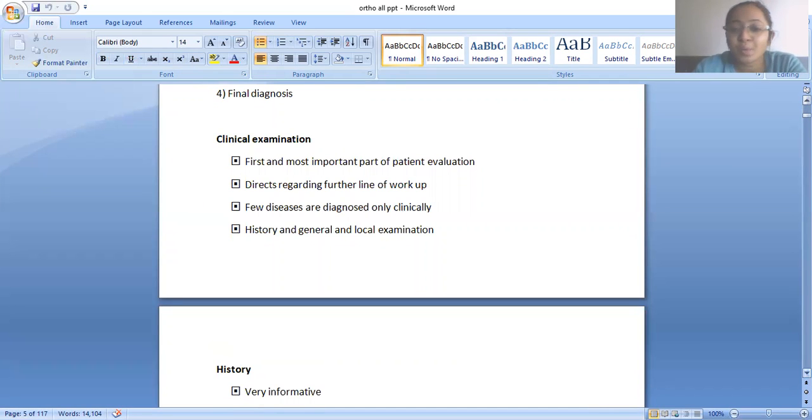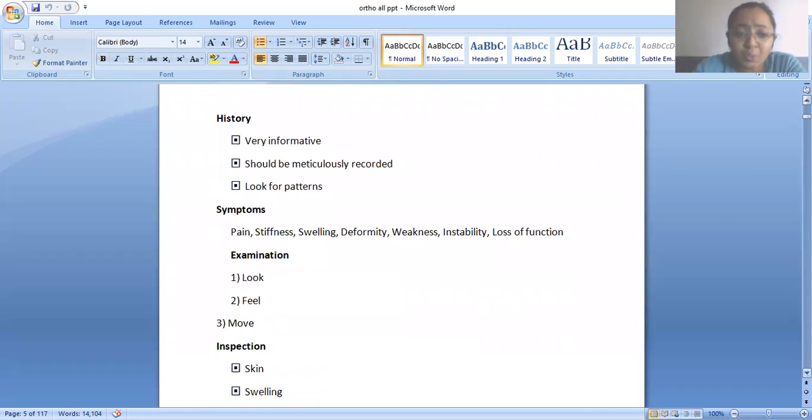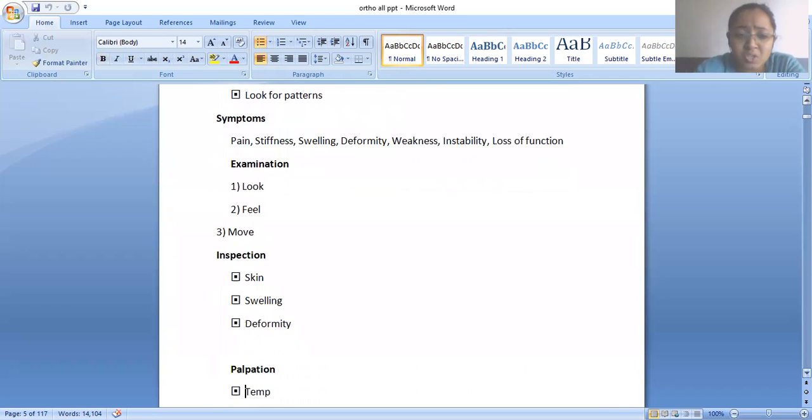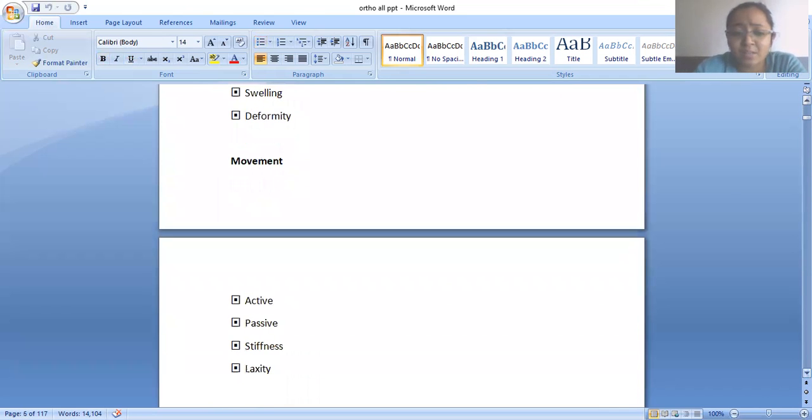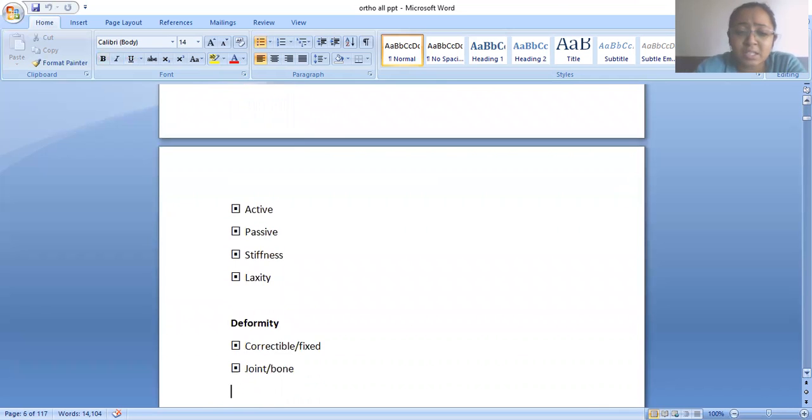The first and most important part of patient evaluation decides the further line of work. A few diseases are diagnosed only clinically: history, general and local examination. History will be taken for symptoms such as pain, swelling, deformity, weakness. Examination covers inspection, palpation, movements, active and passive movements, stiffness, laxity, the whole thing.